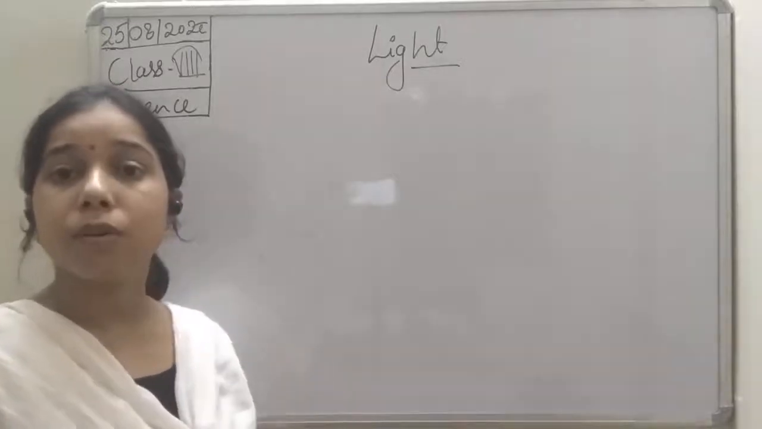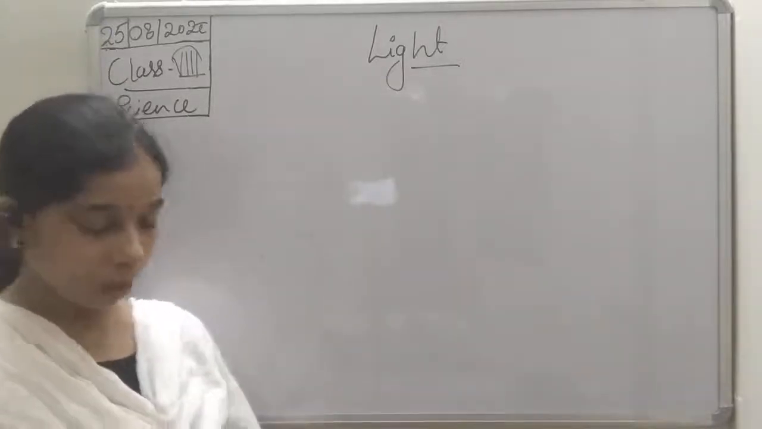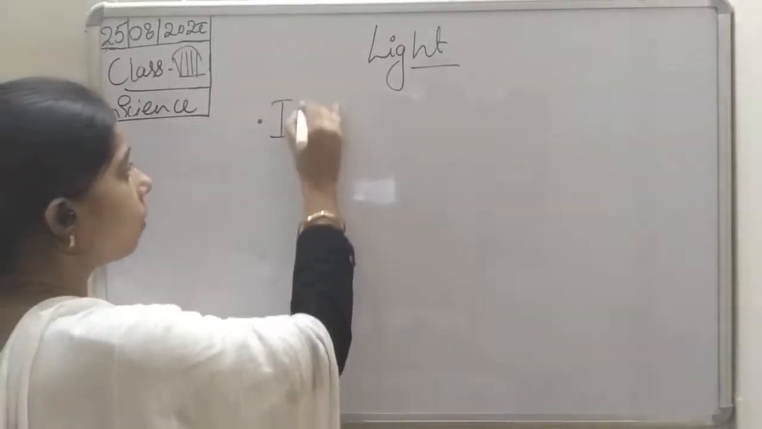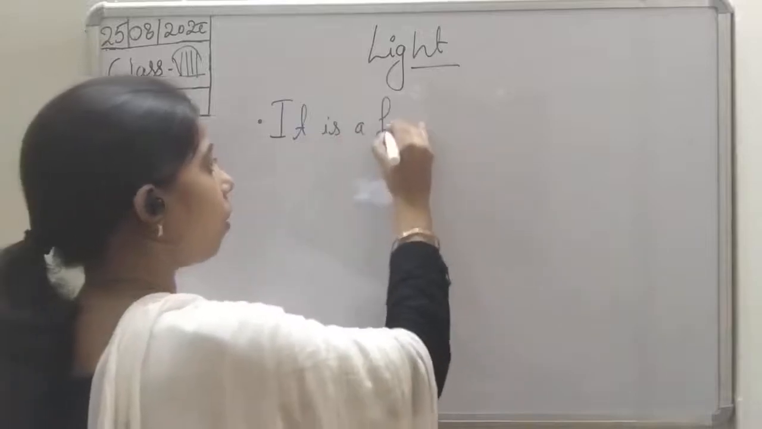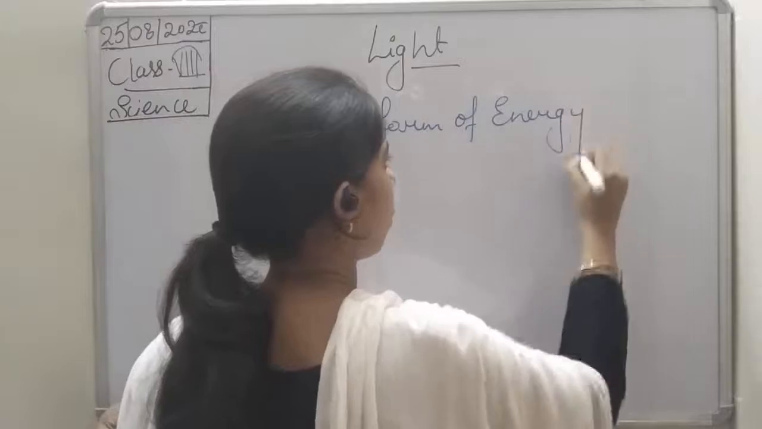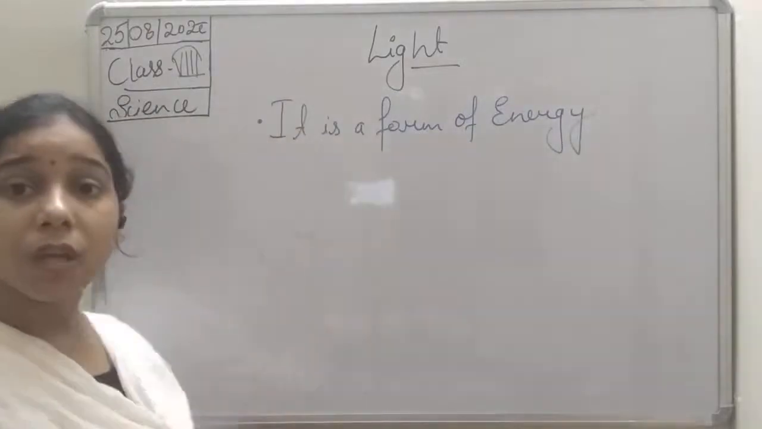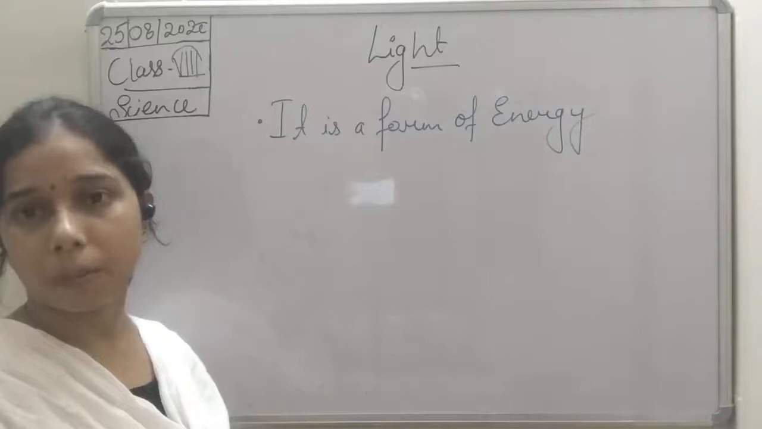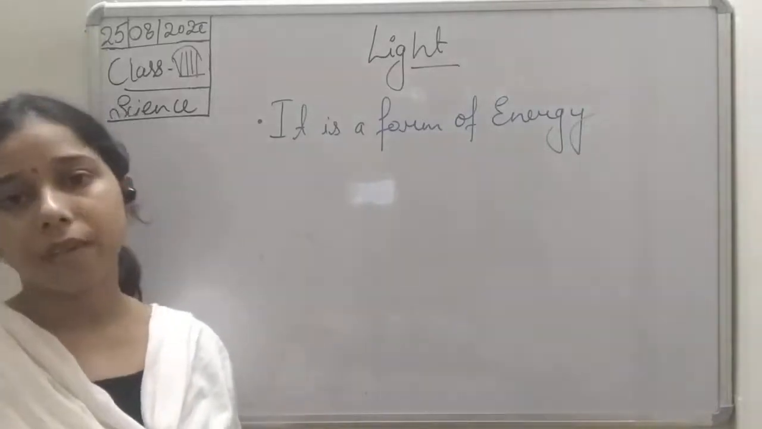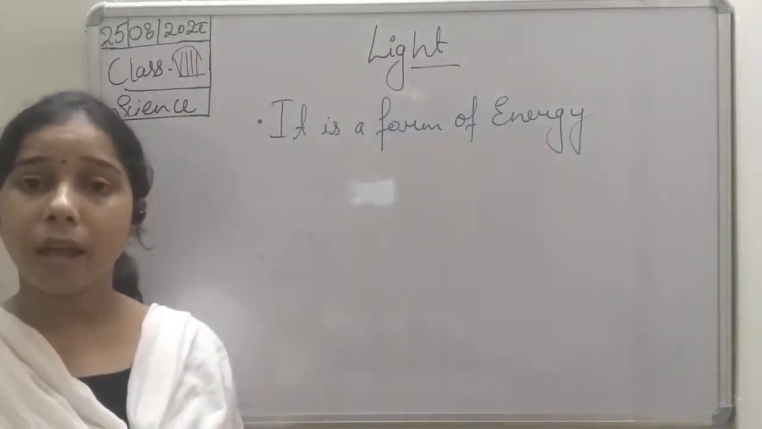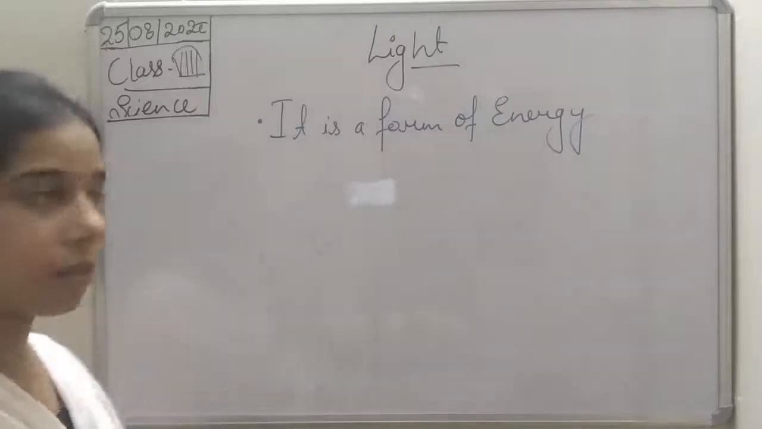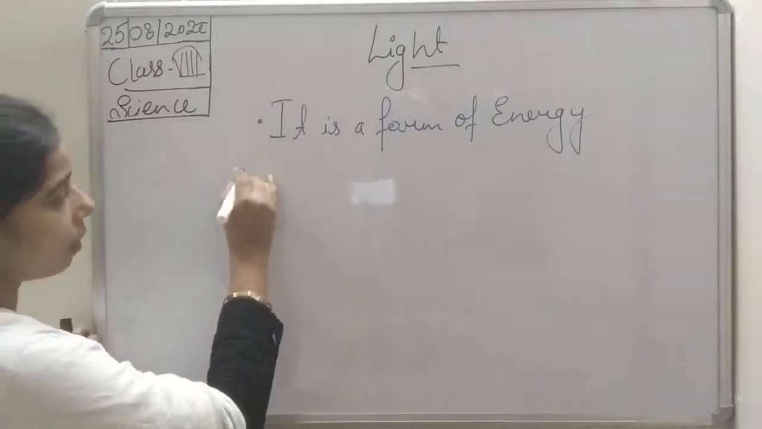Actually, light is a form of energy. The first thing that comes to our mind is that light is a form of energy which enables us to see objects. It basically produces a sensation in our eyes, and due to this we are able to see the things or objects present around us. So we can say that it is a form of energy.